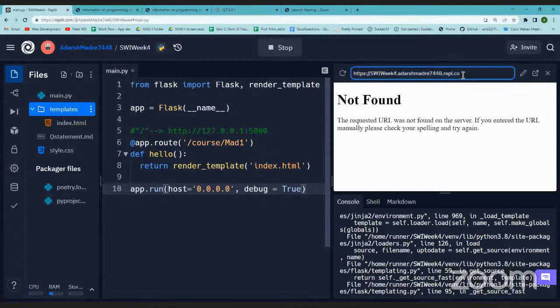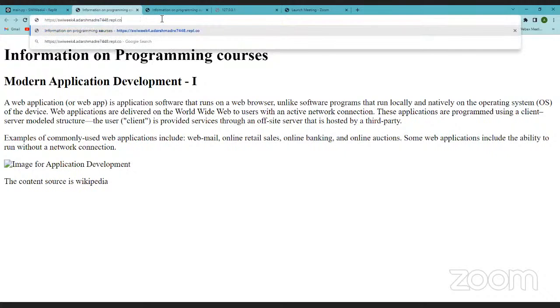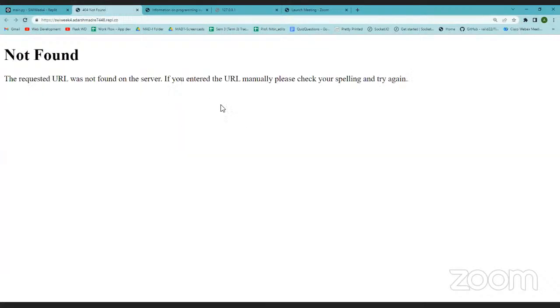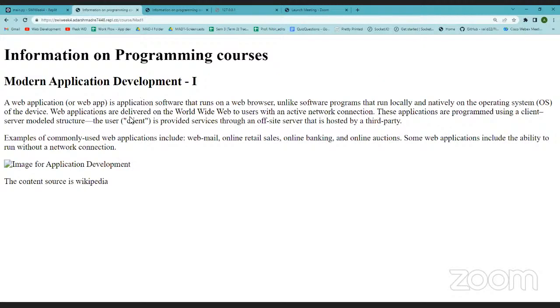Okay, how to get to our page? Let's see here also. This is the base URL, right? If I reload this, it will say not found. Now I'll go to that page, I mean that URL with which I have mapped my actual content. If I hit enter, I'll get the information. This makes the URL more intuitive, right?